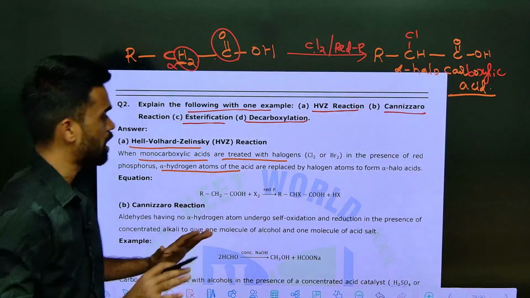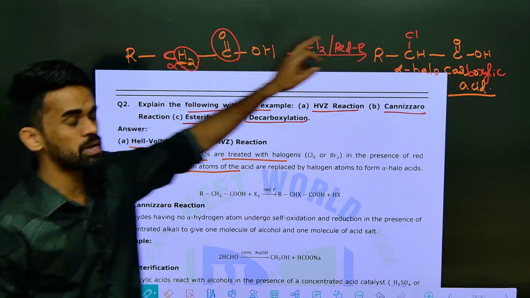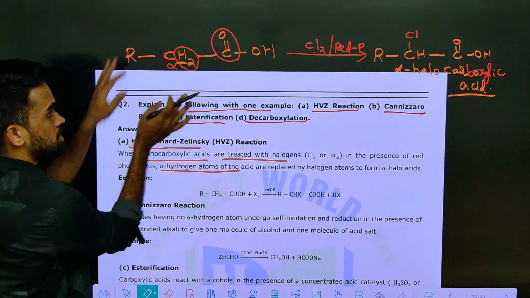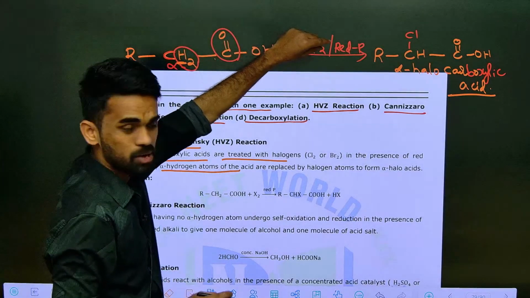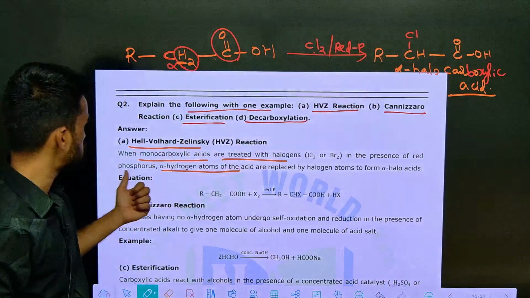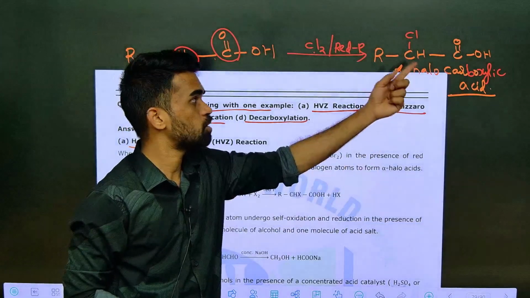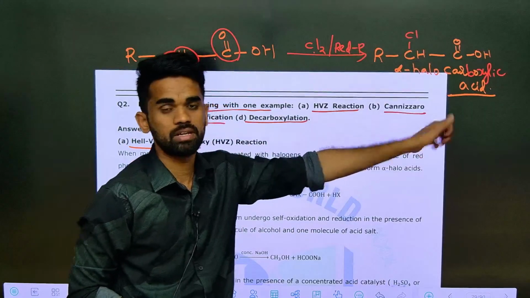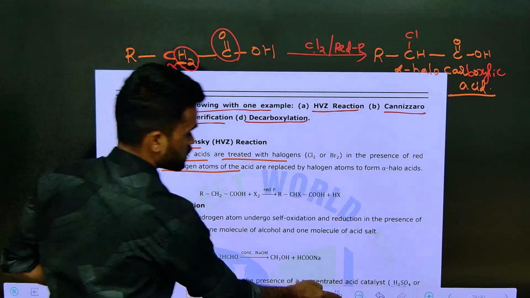Okay. So what is happening here? This is a small transformation where alpha hydrogens are replaced by chlorine. So monocarboxylic acids, upon treating with chlorine or bromine in presence of red phosphorus, give you alpha halogenated carboxylic acid, that is alpha chlorocarboxylic acid is formed here. That is what the HVZ reaction gives us. That's it. This is about the HVZ reaction.